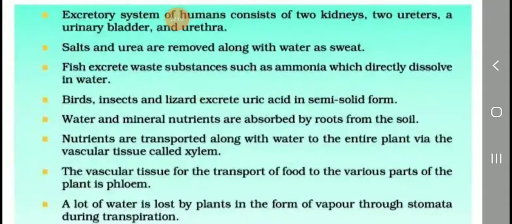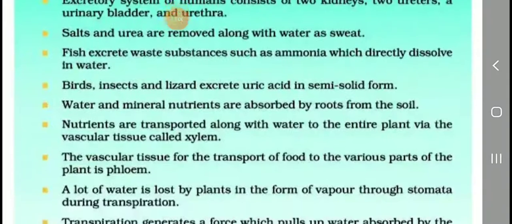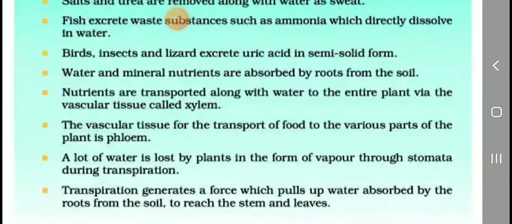Water and mineral nutrients are absorbed by roots from the soil. The nutrients are transported along with the water to the entire parts of the plant by the vascular tissue called xylem. The water is transported through xylem. The food is transported through phloem.